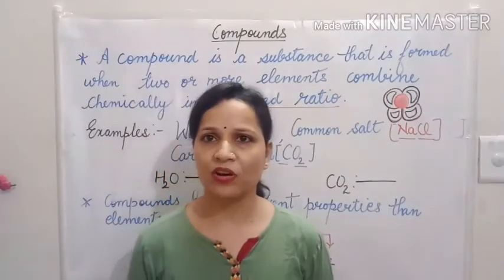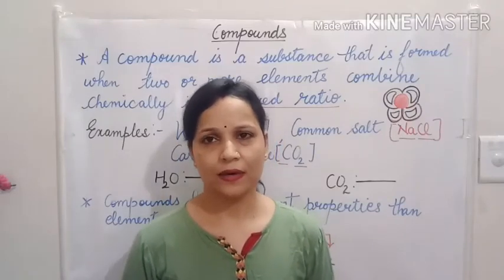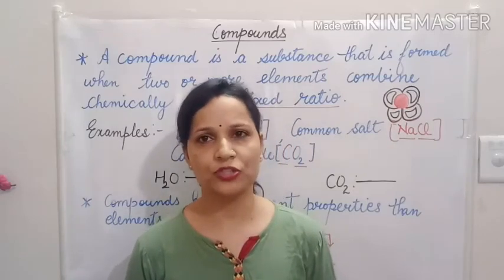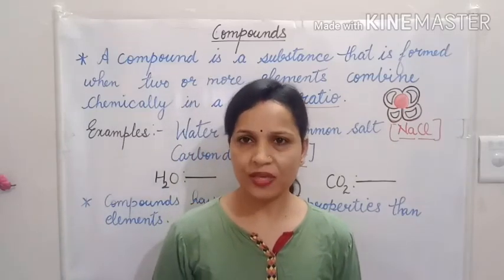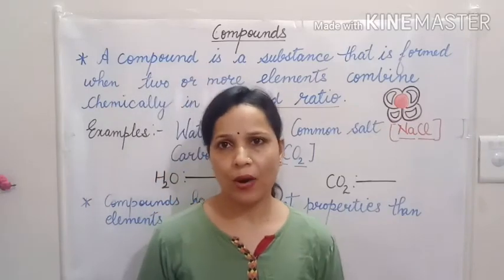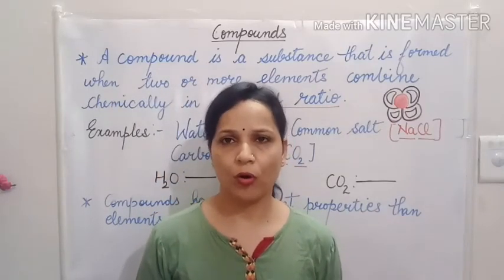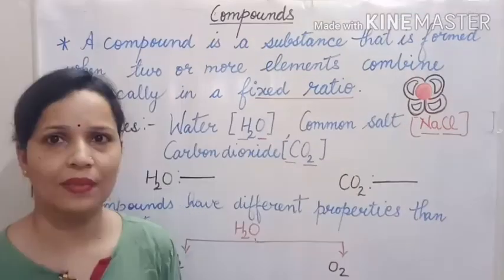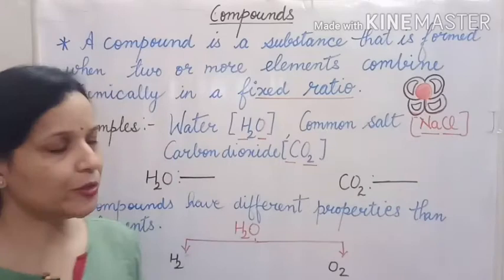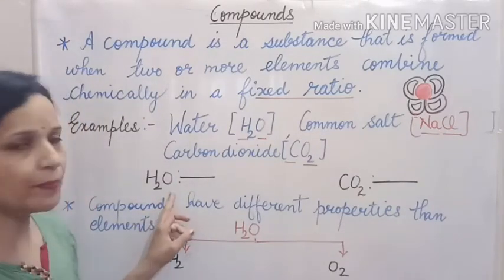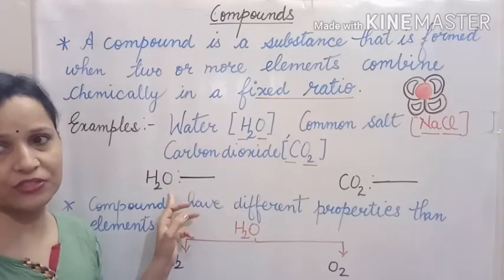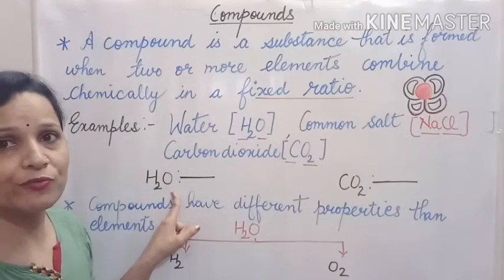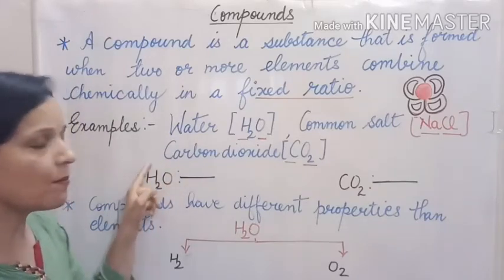There are so many examples of compounds, like ammonia. Ammonia is made up of nitrogen and hydrogen elements. So you can see elements combine in different ways to form compounds, and compounds are pure substances. Here I would like to bring your kind notice. If you change the proportion of elements, you will change the property of a compound.